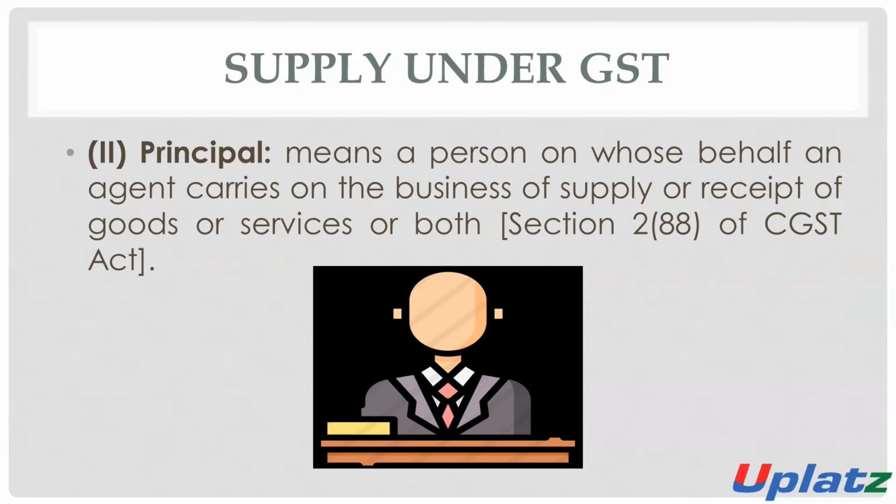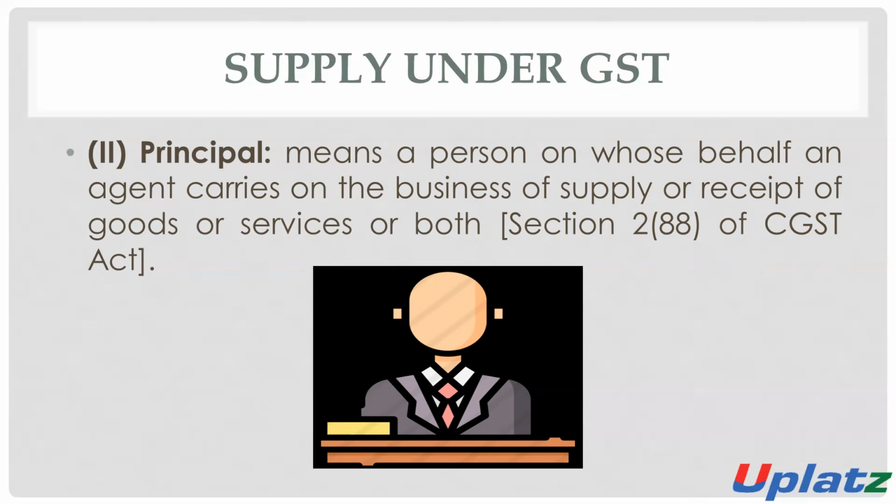When the agent is supplying the goods or services on behalf of the owner of such goods, or on behalf of the business person, or is receiving the goods and services, or both, on behalf of such person, then such person will be known as principal.